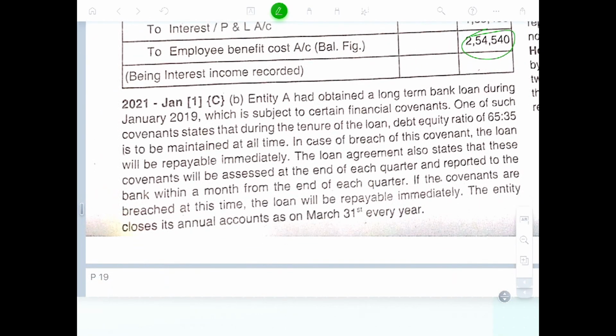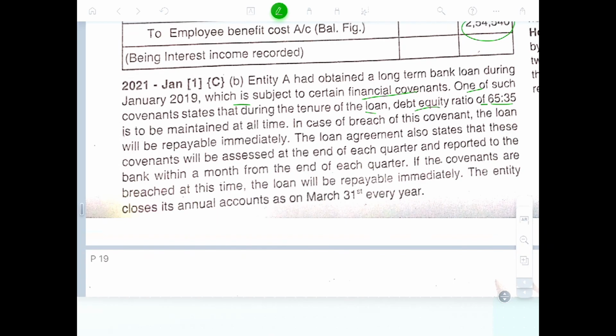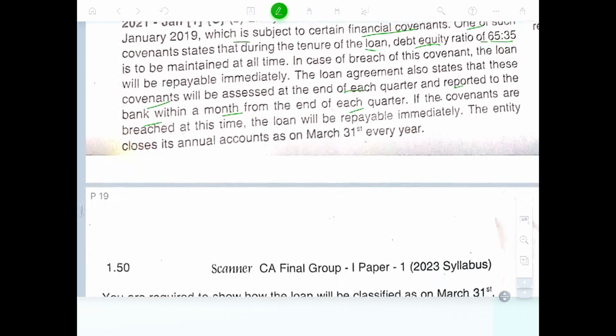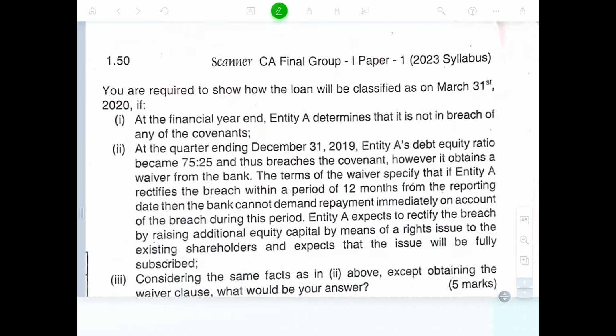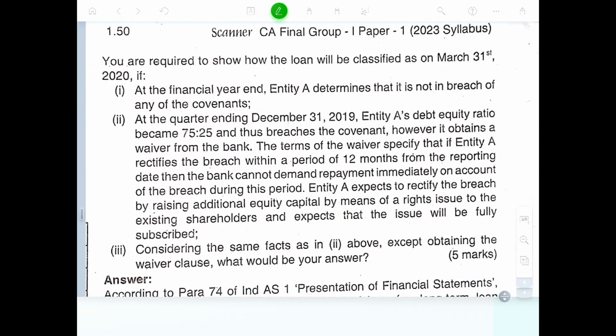Entity A has obtained a long-term bank loan during January, which is subject to certain financial covenants. One of such covenants stated that during the tenure of the loan, the debt equity ratio 65-35 has to be maintained at all times. In the case of a breach of this covenant, the loan becomes repayable immediately. The loan agreement also states that the covenant will be assessed at the end of each quarter and reported to the bank within a month of the end of each quarter. If the covenant is breached, the loan will be repayable immediately. The entity closes the annual accounts at the end of March. You are required to show how the loan would be classified on 31st March.